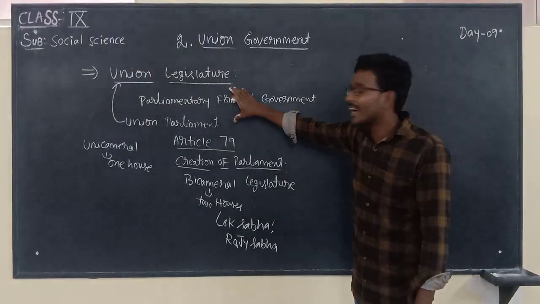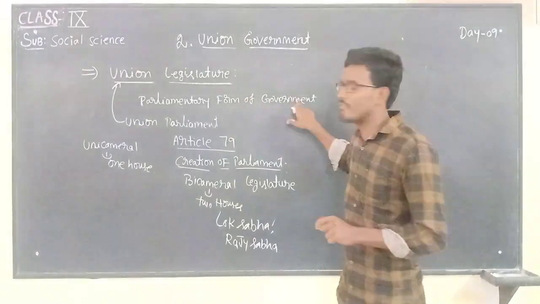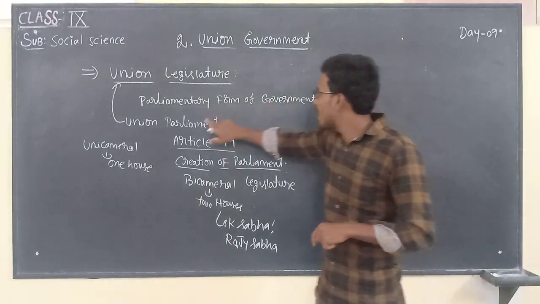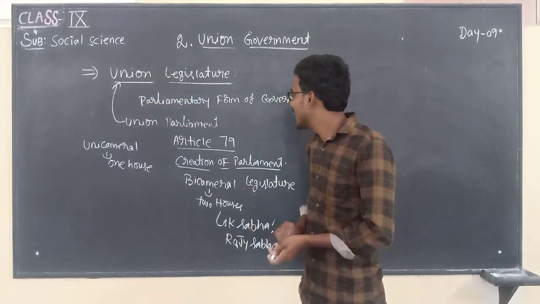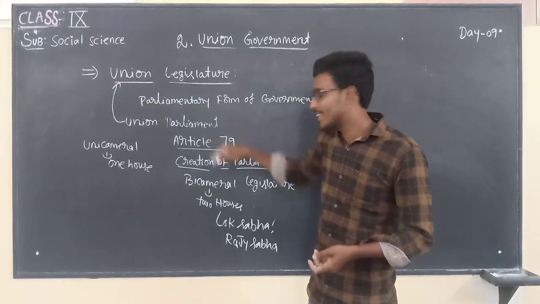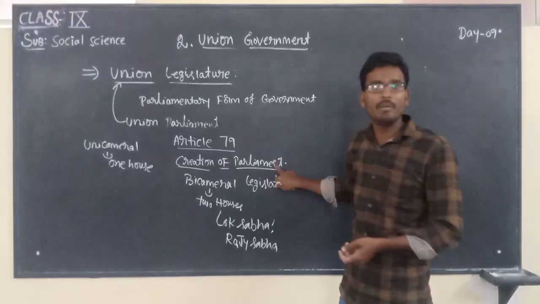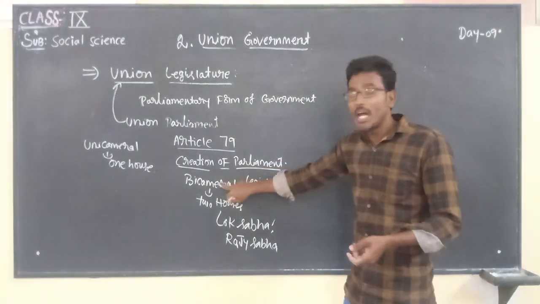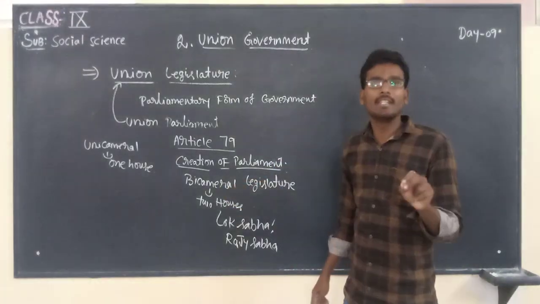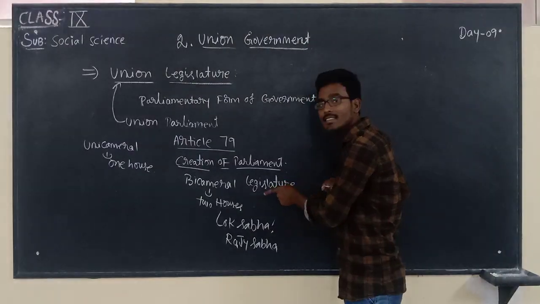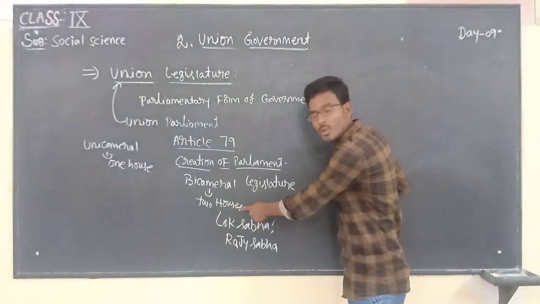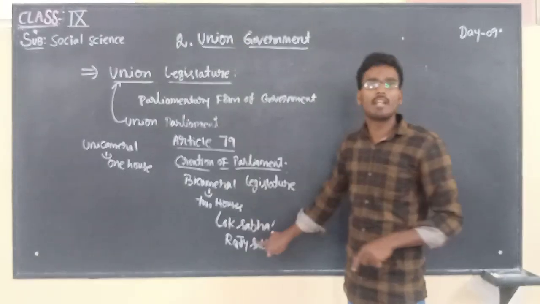So this is the introduction about the union legislature. See here, we have adopted the parliamentary form of government. Our union parliament is called the union legislature. In our constitution, article number 79 describes the creation of a parliament. As per that, we are following bicameral legislature, meaning the legislature contains two houses, one is Lok Sabha, the second one is Rajya Sabha.